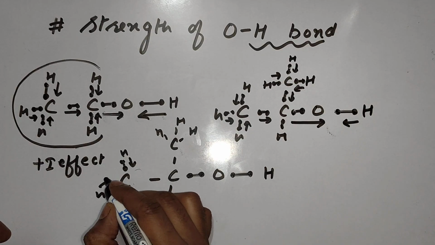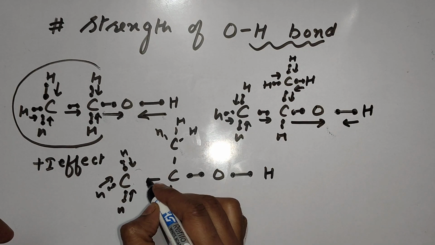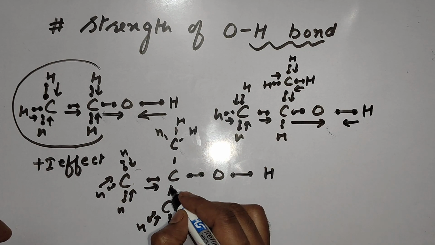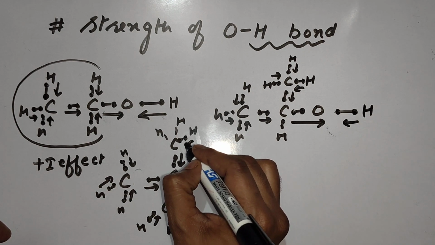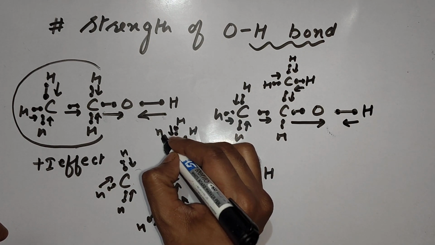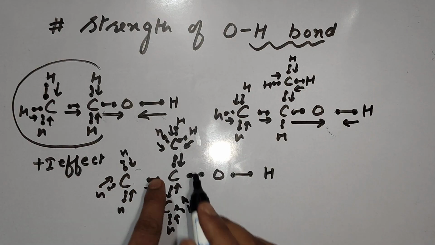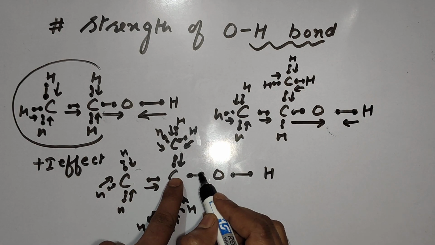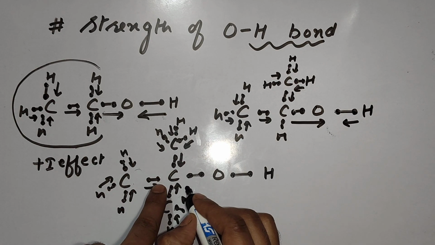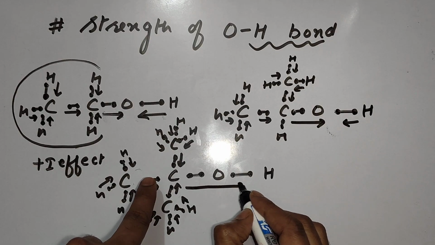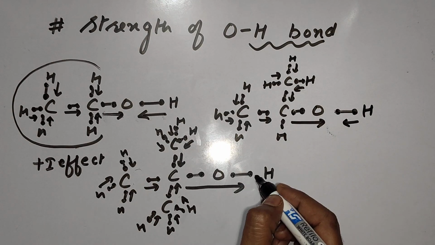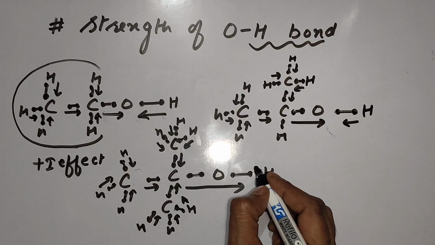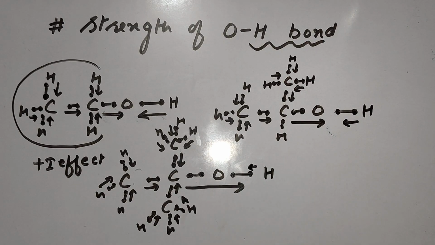A lot of plus I effect, due to which these electrons will feel too much repulsion and their movement toward oxygen will be very, very large. That's why oxygen will not get electrons from the hydrogen side properly. So I will show this movement very less.